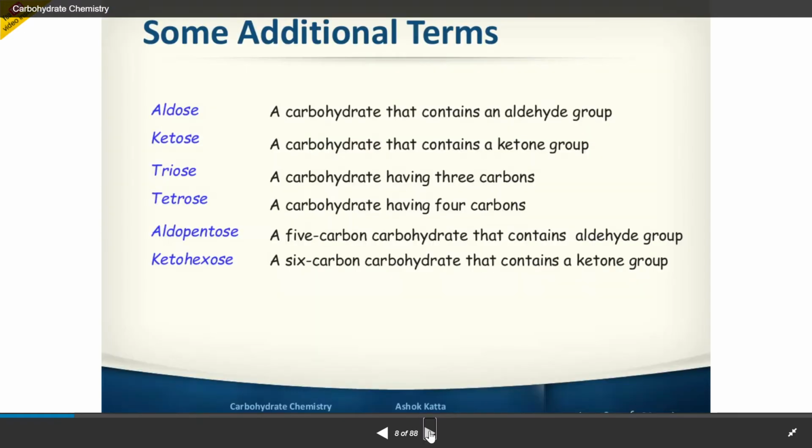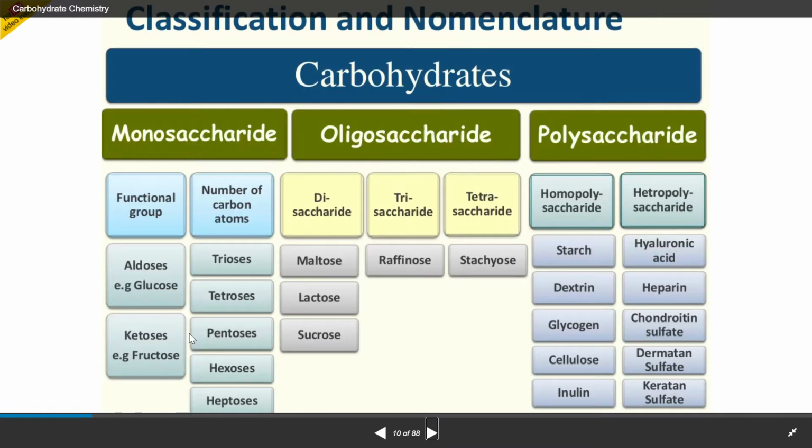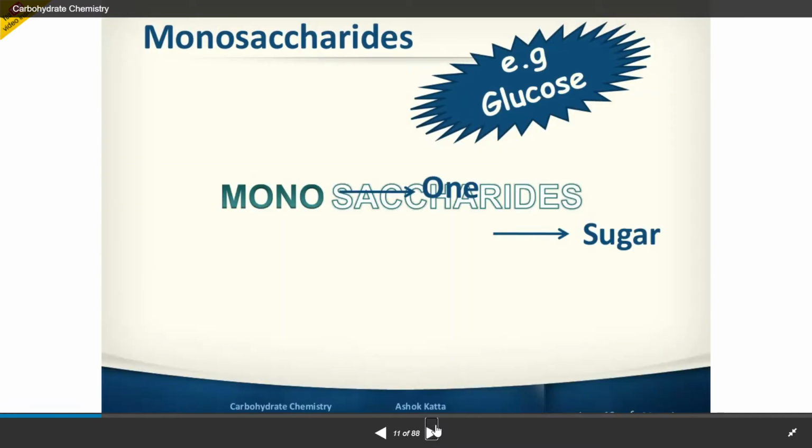You can see them. And there are additional terms you require to know: monosaccharide, oligosaccharide, and polysaccharide. You have to know all the monosaccharides, oligosaccharides, and polysaccharides. Monosaccharides are based on monomers, only one monomer. For the test, a Benedict test can be done for finding reducing sugar which has a free aldehyde or keto group. Fehling test, Molisch test and Barfoed test can be done.